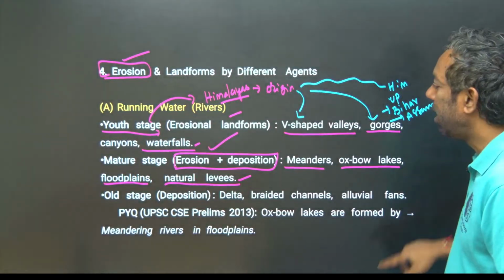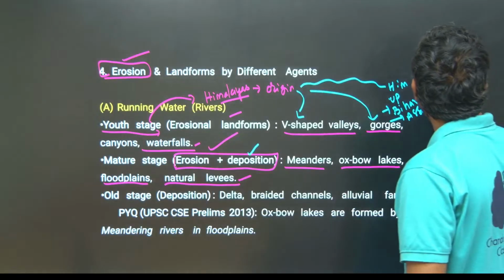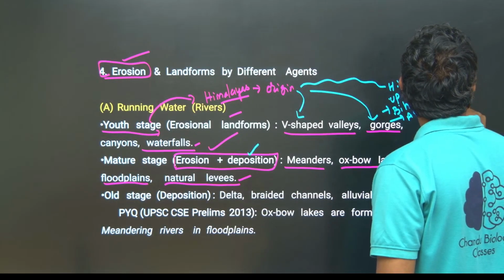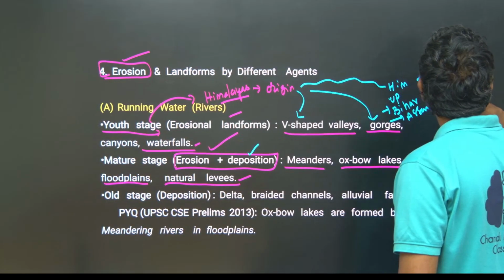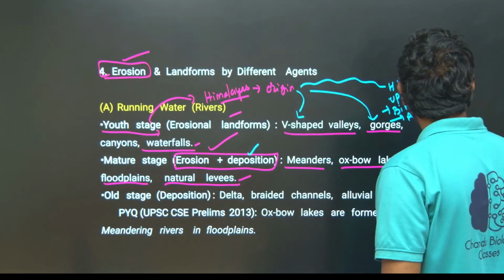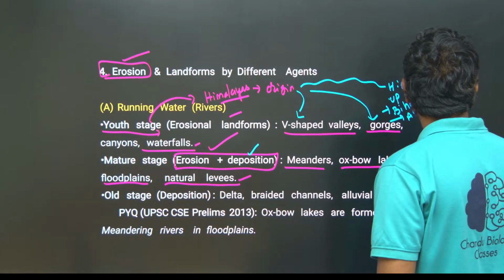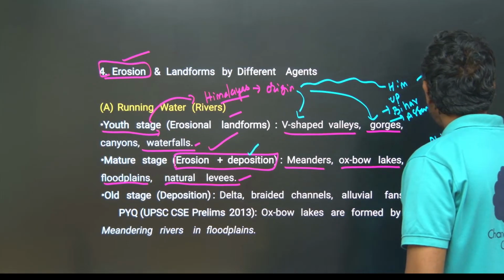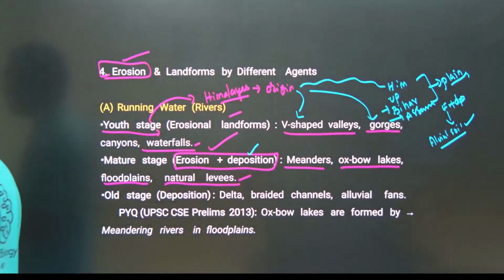In that area, they can create erosion and deposition also, in the plains. Mainly erosion plus deposition, meaning alluvial soil is deposited, mainly in the plain area, guys.